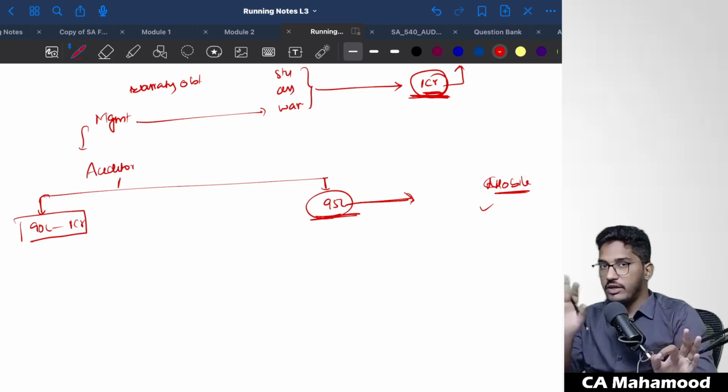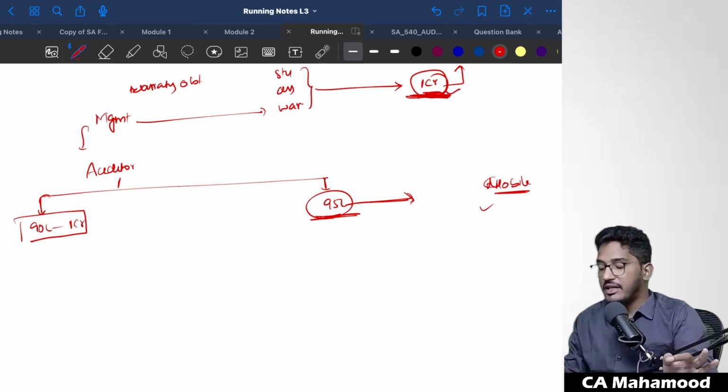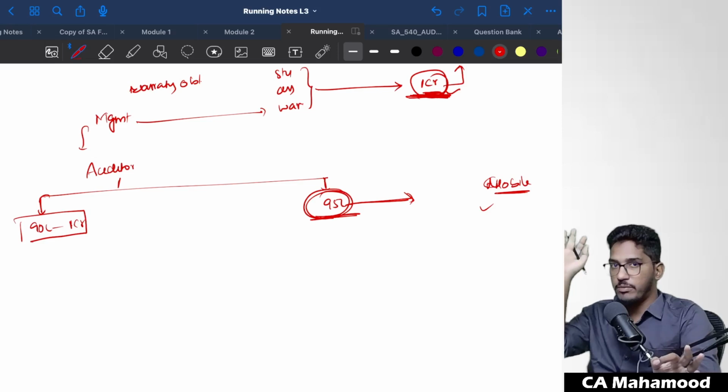Management will not determine a range. Management will always calculate the exact amount required to be recognized in the statement of P&L or balance sheet. But in order to evaluate whether this management's point estimate is correct or not, auditor can do two things. Either he will develop a point estimate like the management, consider all the evidence, and determine that this much figure will be appropriate.